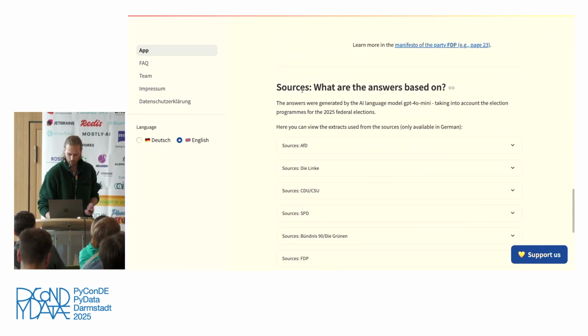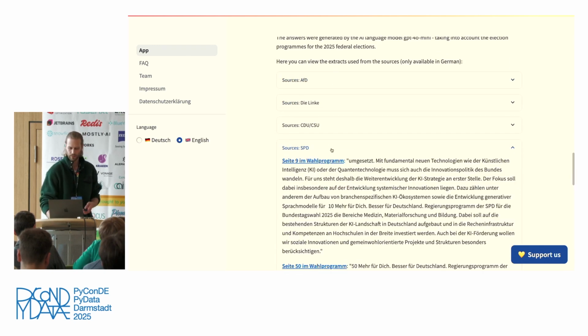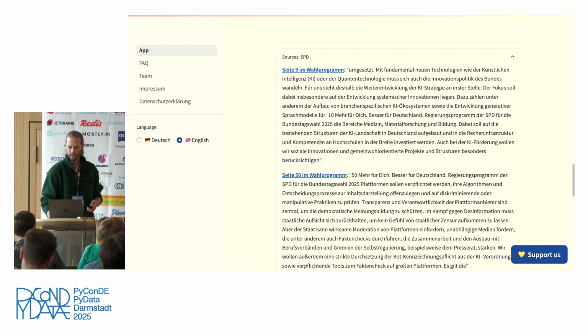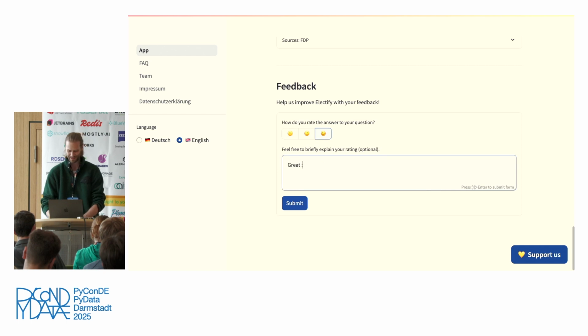Okay, if you scroll down even further, you have more information on what this is based on, right? So you can click on the sources and you see the actual chunks that the model used. And finally, you can give feedback.